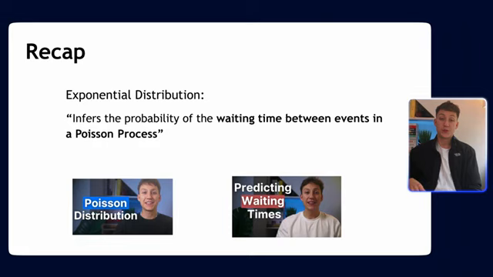Let's start by quickly recapping where the gamma distribution really comes from. It comes from something called the exponential distribution, which I did my previous video on, so feel free to check that out if you want more information. The exponential distribution infers the probability of the waiting time between events in a Poisson process. The Poisson process is something where we expect a number of events to happen in a certain time period. Again, I did a video on the Poisson distribution, so I won't spend too much time on it in this video. If you want to learn more, make sure to check it out. I've linked them on the screen here so you can visit them both.